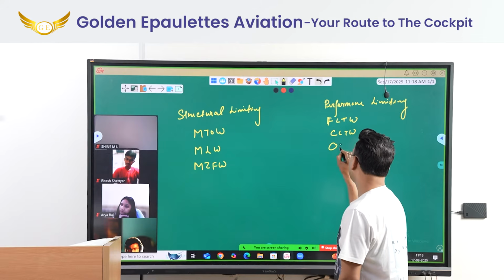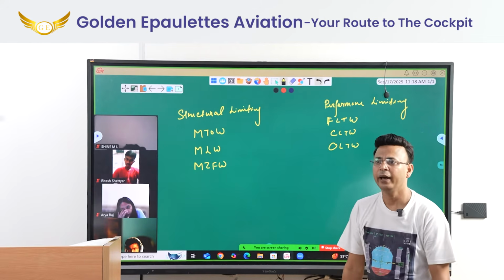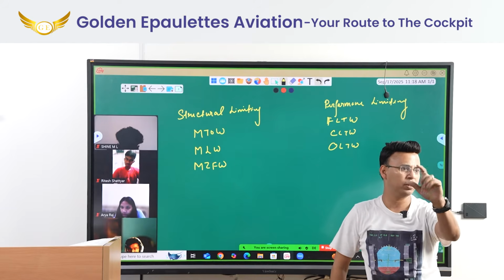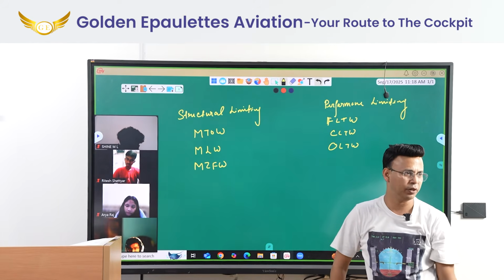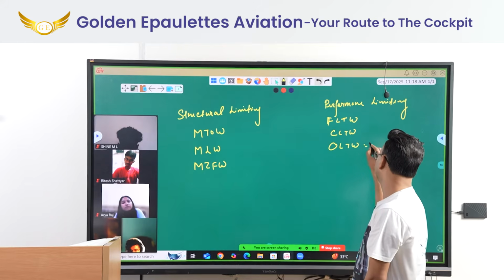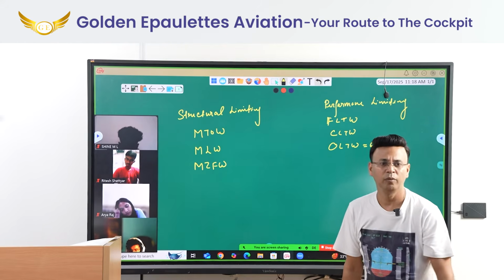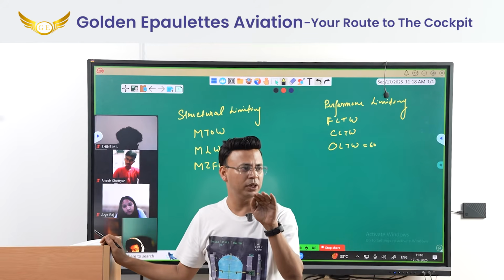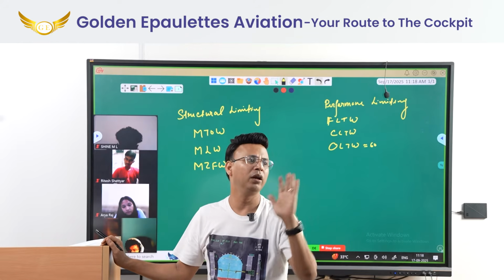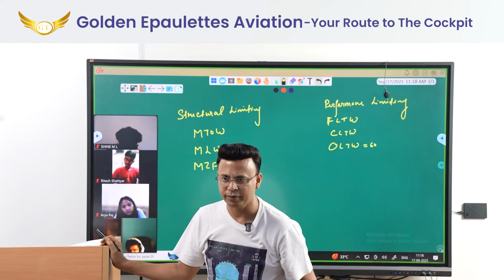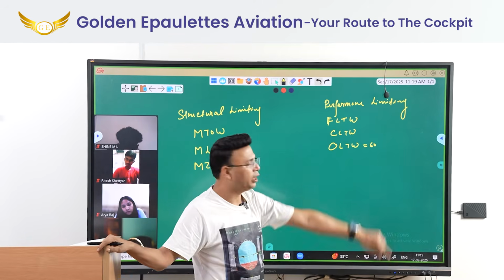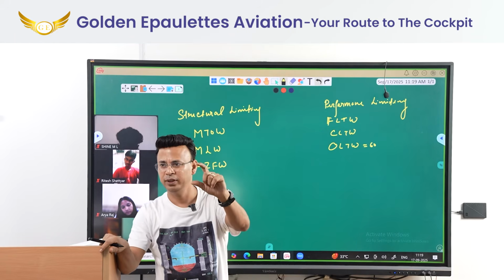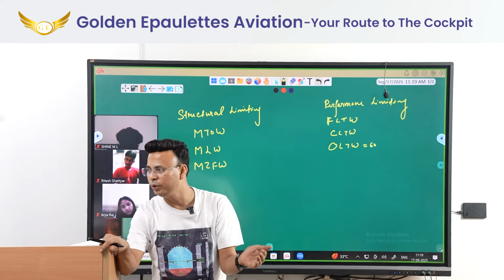Similarly, there would be obstacle limiting takeoff weight, meaning as per regulation, you have to clear every obstacle by a certain margin on a departure path in case of one engine in operation. Obstacle limiting takeoff weight is hypothetically 60 tons. What it suggests is, if you are taking off with 60 tons, you will clear that obstacle by the minimum regulatory requirement, let's say 35 feet or 100 feet. Obstacle limiting takeoff weight is 60 tons, meaning you will clear that obstacle by exactly that amount. You don't have any other leeway or buffer with you.